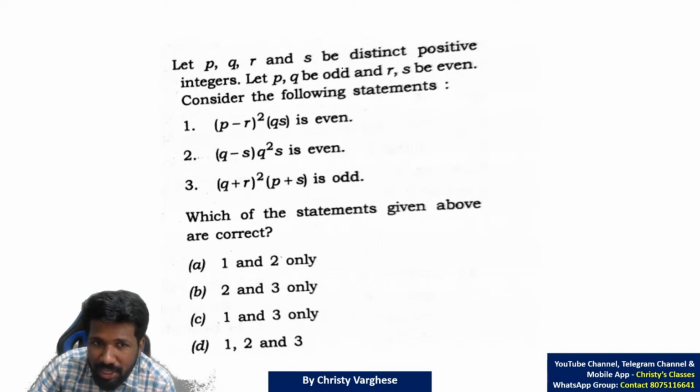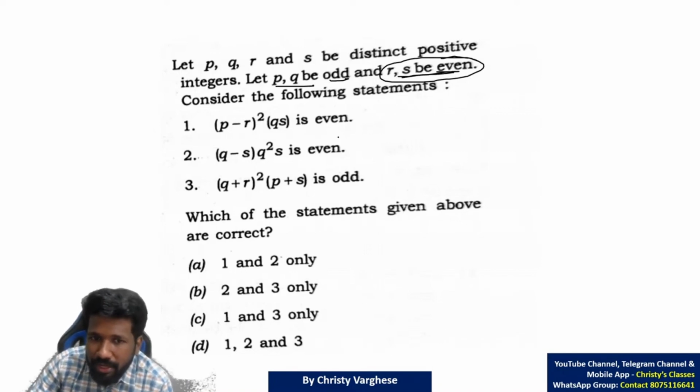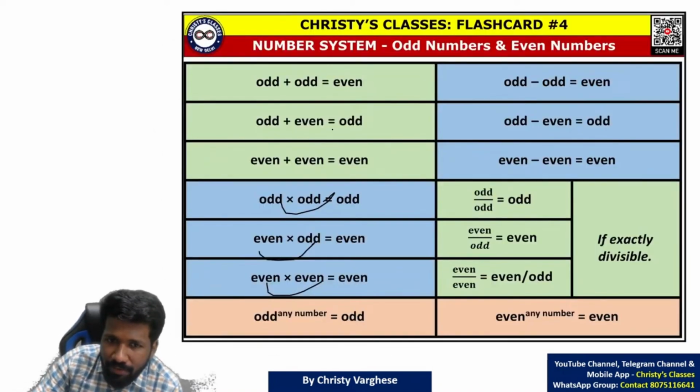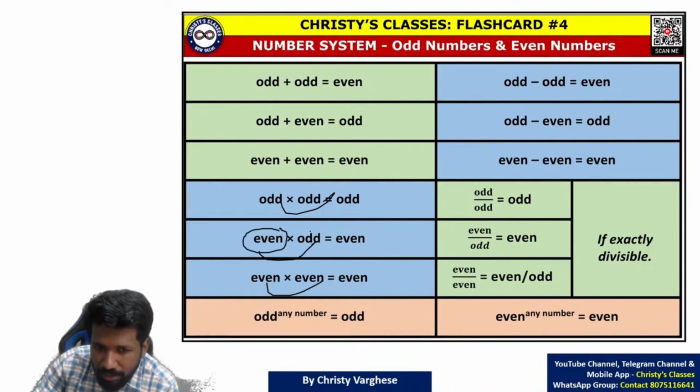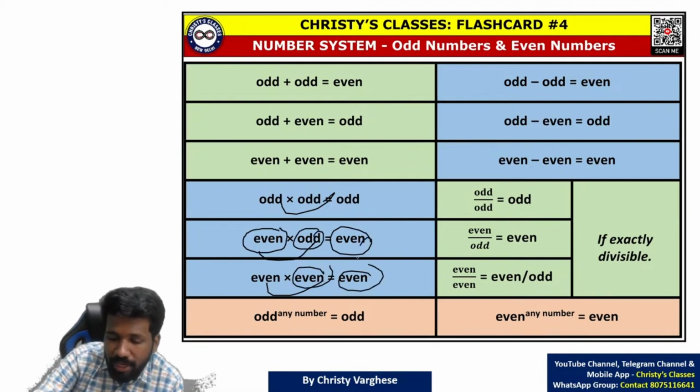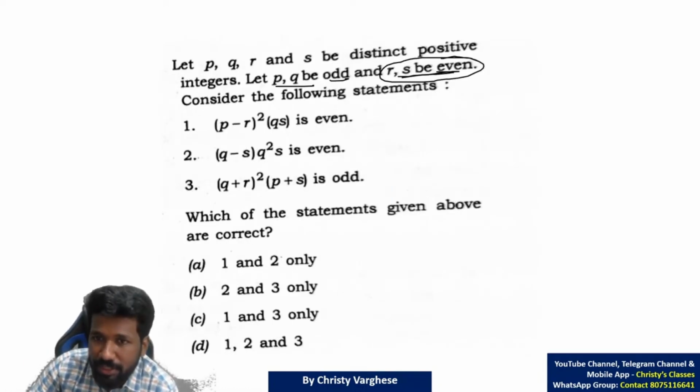P, Q, R, S are distinct positive numbers. P and Q are odd. R and S are even. Let us start from here. R and S are even. We know that if even is there in a product, whether the other number is odd or even, the product will be even. This will help you to finish this question faster.